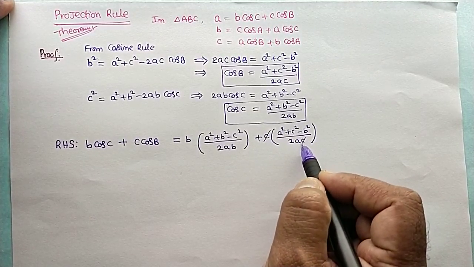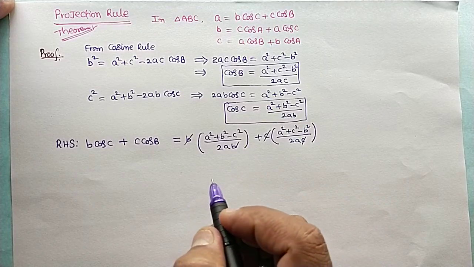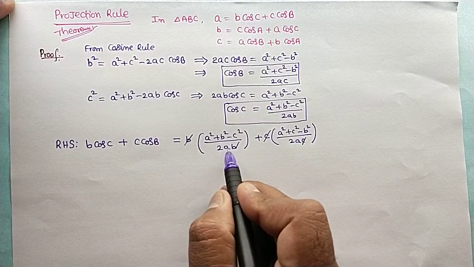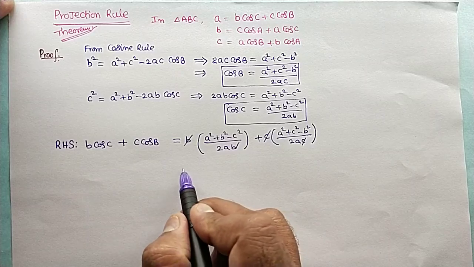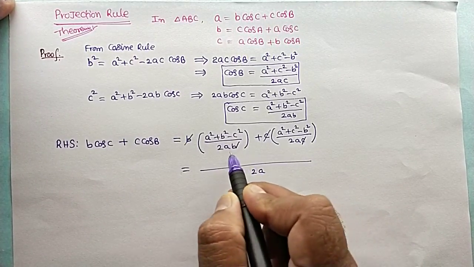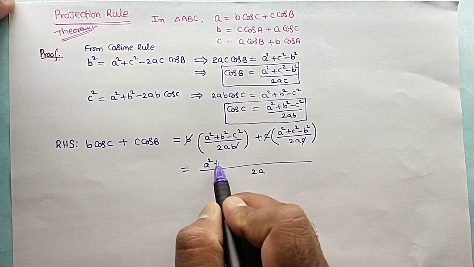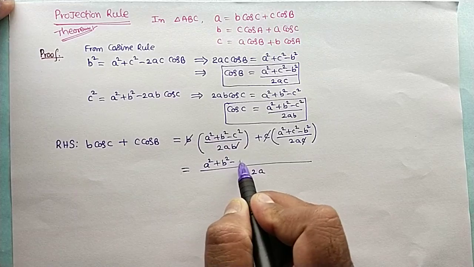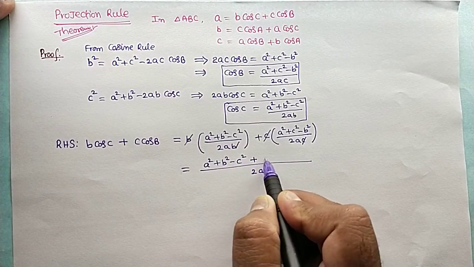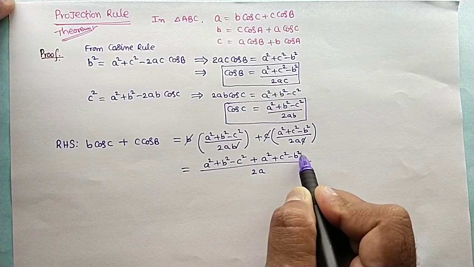Here c gets cancelled, here b gets cancelled. After that, the LCM is 2a in both. Whenever the LCM is the same, we add the numerators: a square plus b square minus c square plus a square plus c square minus b square.